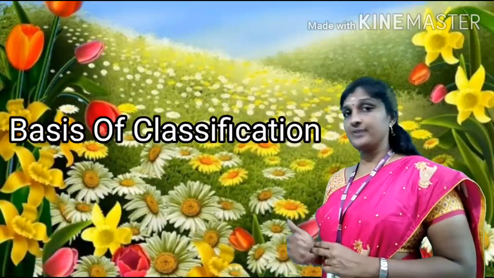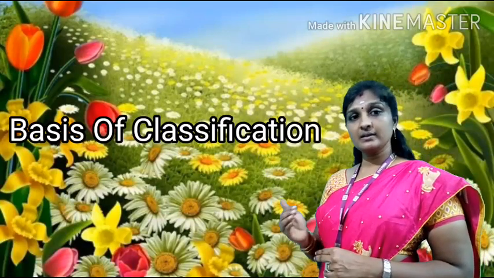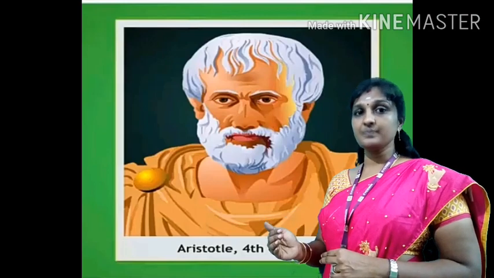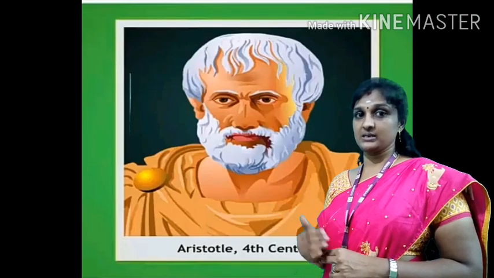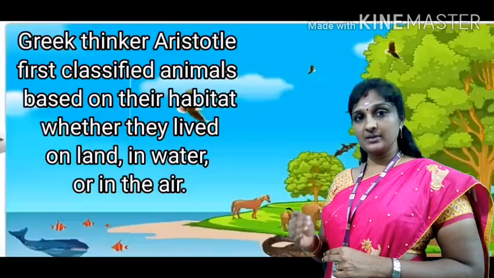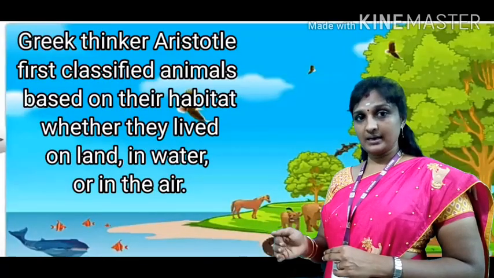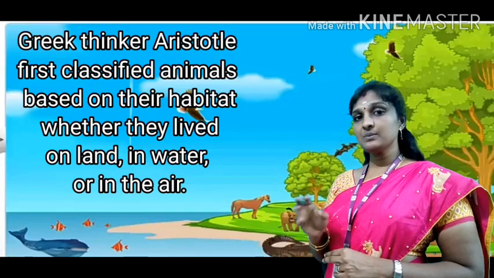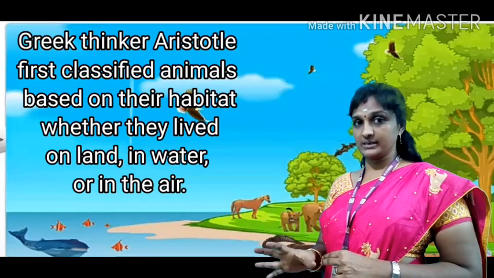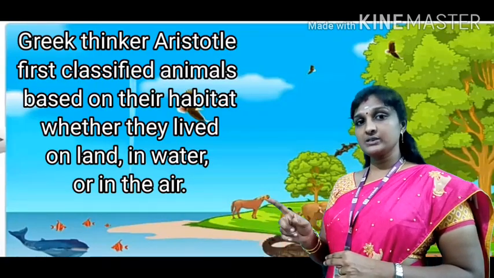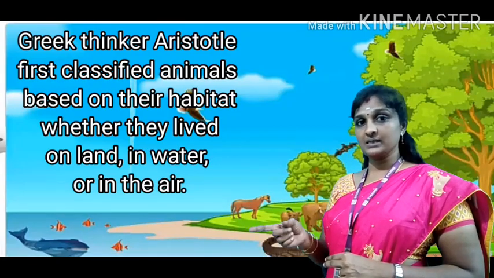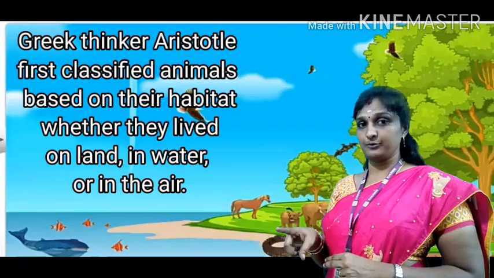Process of classification. The great Greek thinker Aristotle classified organisms based on their habitat, whether the organism lives on land, in air or in water. Based on their habitat he simply classified the organisms, but it leads to misleading results and creates some confusion.